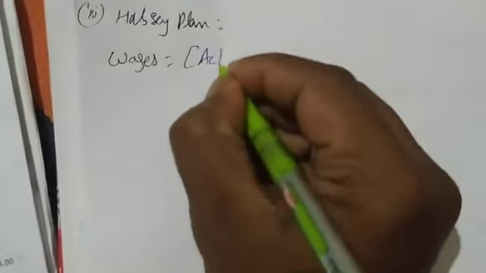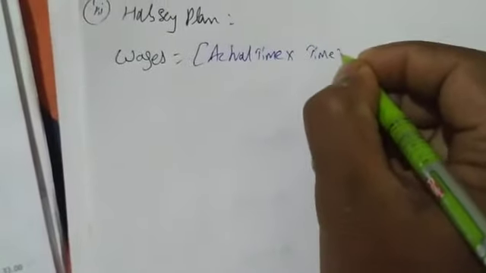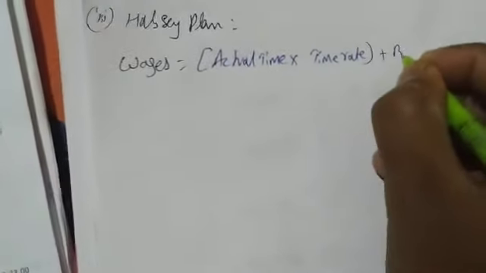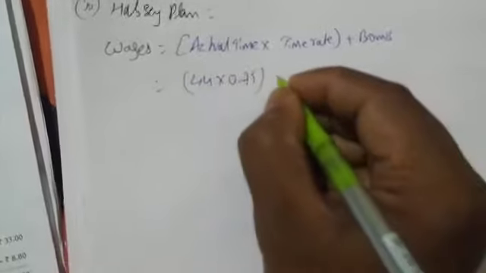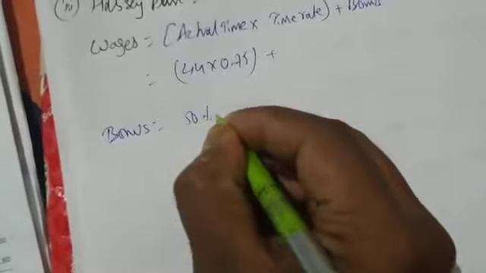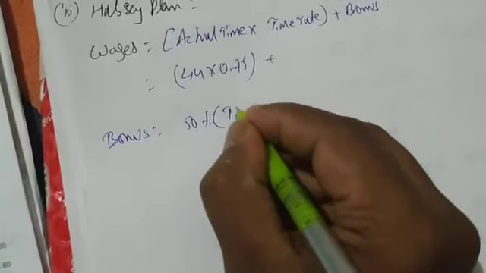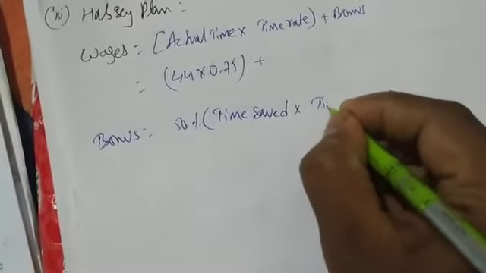Formula we know, right? Wages equal to actual time into time rate plus bonus. So what is actual time? 44 into 0.75. Bonus, formula for bonus is what? 50% time saved into time rate.